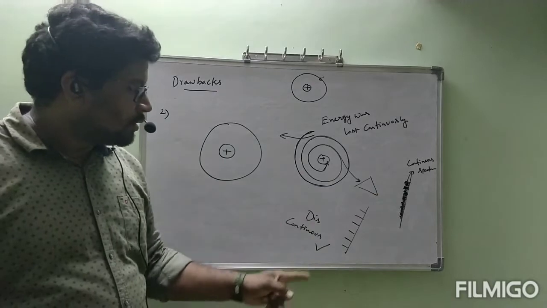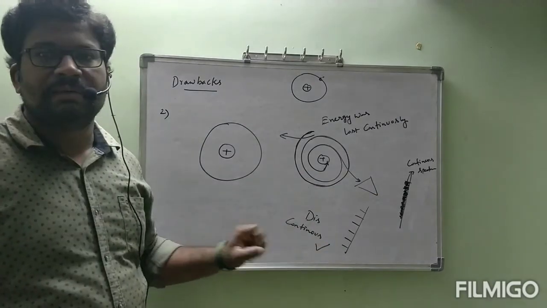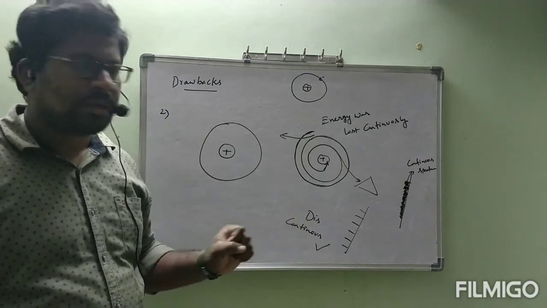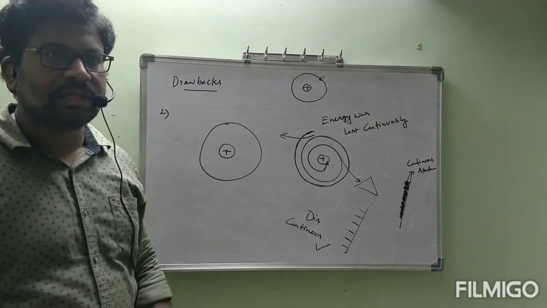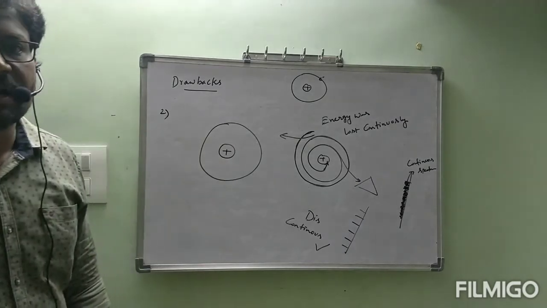But practically, on the screen we are getting a discontinuous spectrum. Why we get a discontinuous spectrum was not explained by Rutherford. This remained as the second drawback.